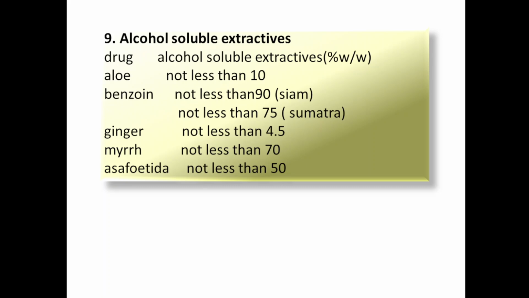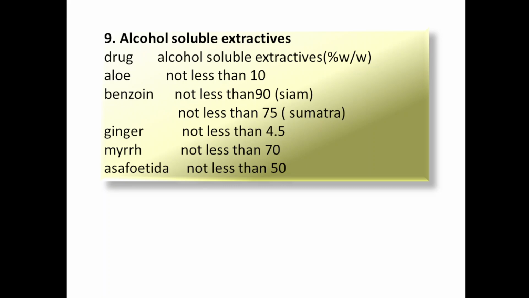Aloe not less than 10%, benzoin not less than 90%, ginger not less than 4.5%, myrrh not less than 70%, and asafoetida not less than 50% weight by weight. So these are the alcohol soluble extractive values, and they will determine the quality and purity of the drug.